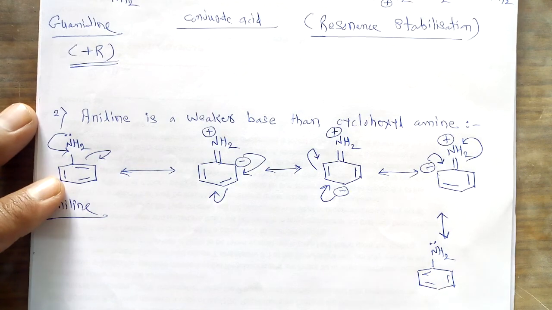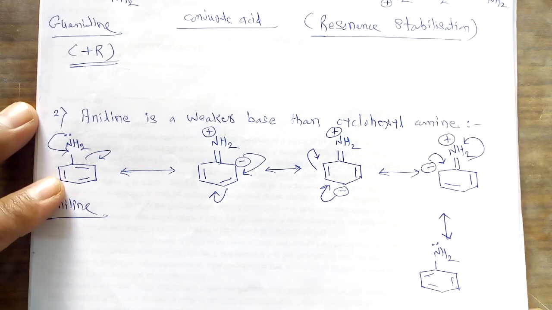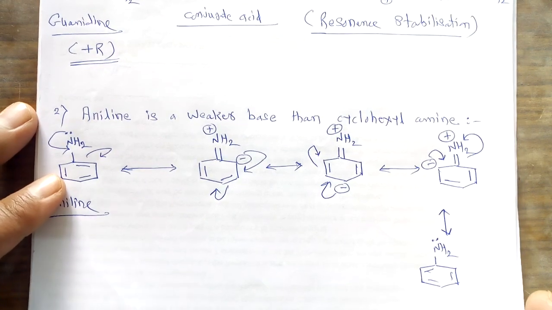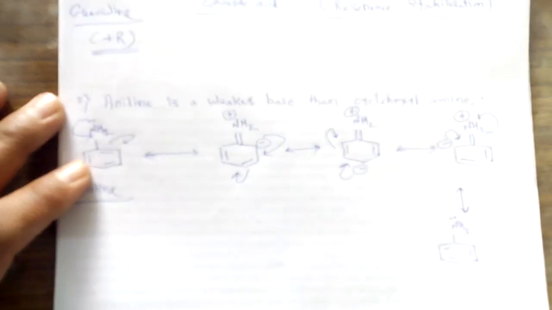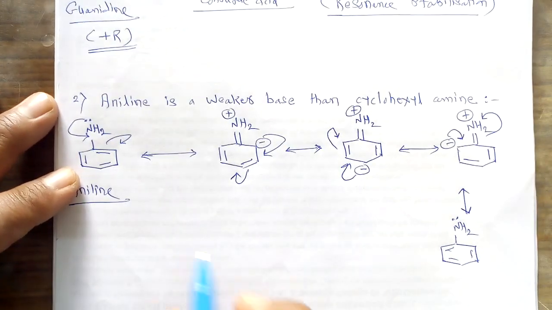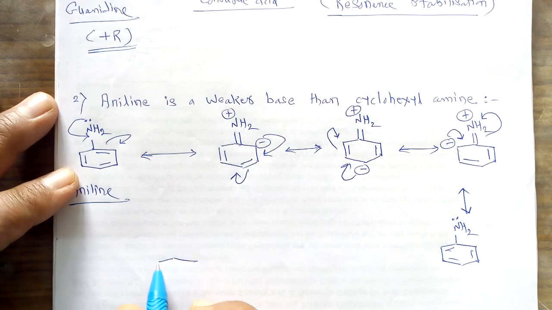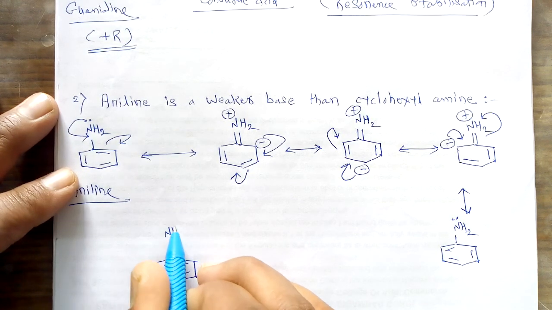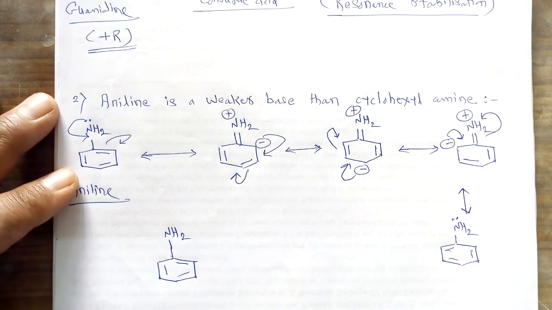Now what we have to consider here, in this aniline, what happens as far as the structure of this aniline is considered? In this aniline the NH2 group is attached to the carbon atom of this benzene ring.